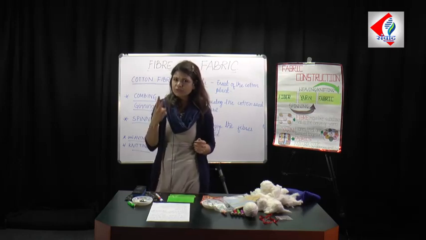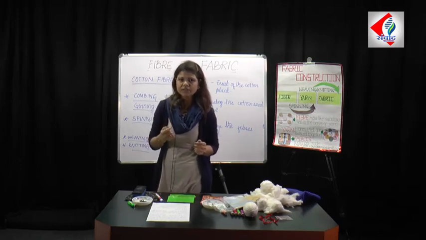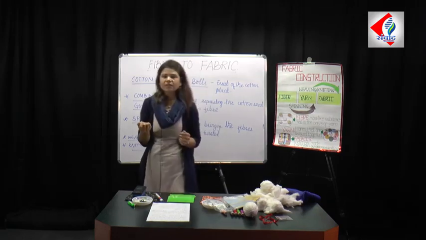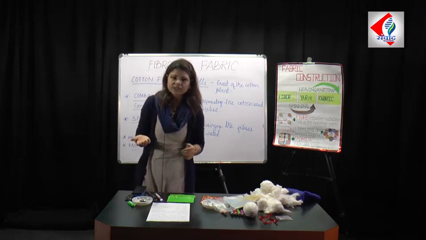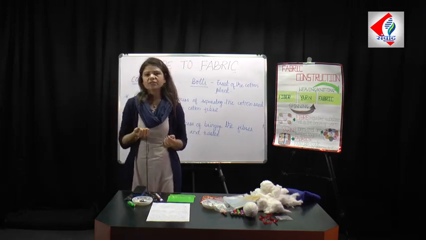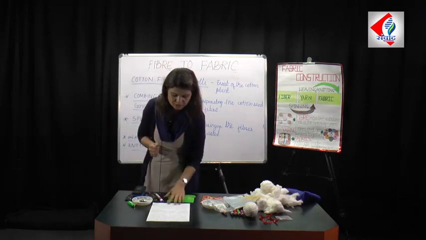The basic difference between knitting and weaving is that in weaving we used two series of yarn, arranged in a vertical and horizontal cross section, whereas in knitting we used a single yarn which goes continuously to make a piece of cloth. So that is the basic difference between the two.